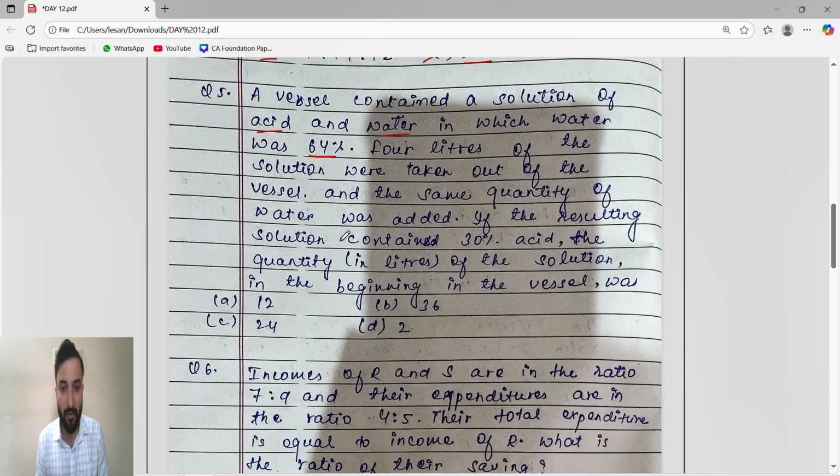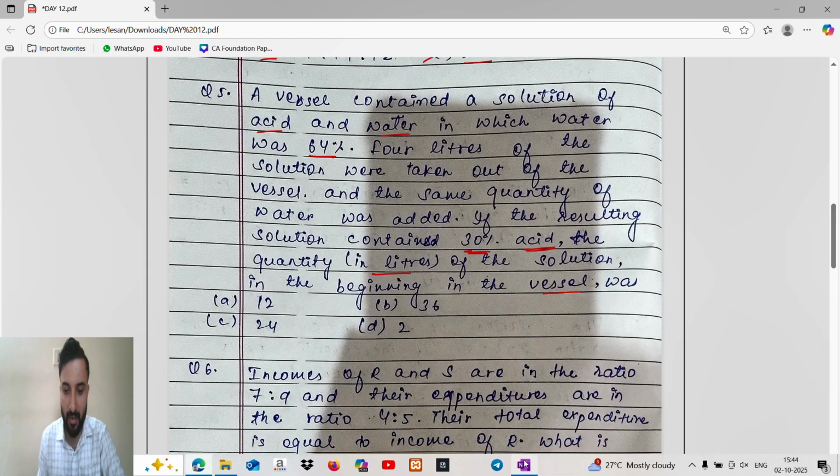If the resulting solution contained 30% of acid, so the quantity in liters of the solution in the beginning in the vessel. Okay, so guys, here what we have to find is a simple thing. They said the resulting solution contains 30% of acid, means they are talking about acid. Finally they are talking about the acid.